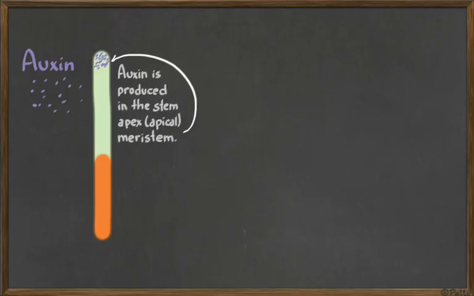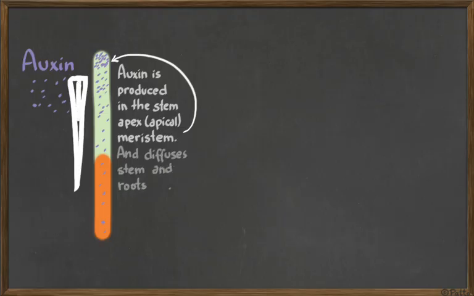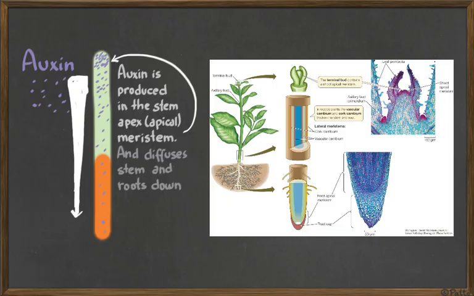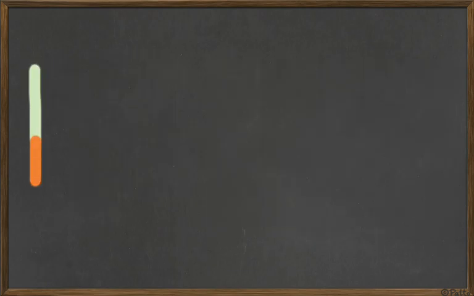And this auxin that's produced over there doesn't stay there. It spreads down, it diffuses away from the apex of the plant and keeps going down and down and down. So the auxin distributes, and here we have the auxin produced in the apex of the little plants.